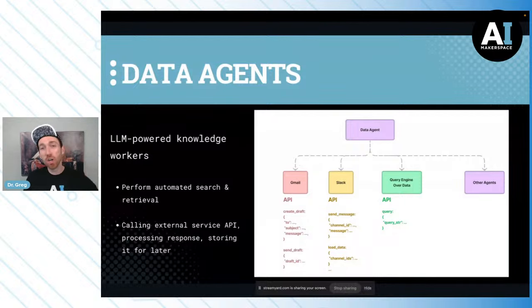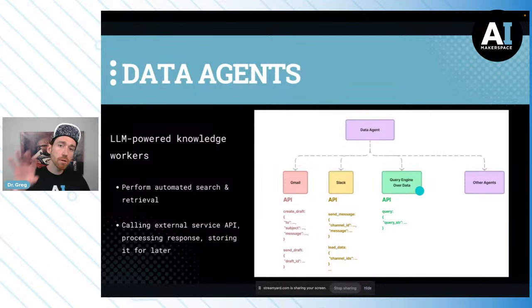They're doing this automated reasoning, or perhaps semi-automated reasoning and decision-making, to decide, okay, do I go hit an API that I have access to, maybe a Gmail API, a Slack API, the SERP API for Google, maybe I'm hitting DuckDuckGo, maybe I'm hitting something else. Or maybe I'll just go ahead and tie a couple of query engines together.